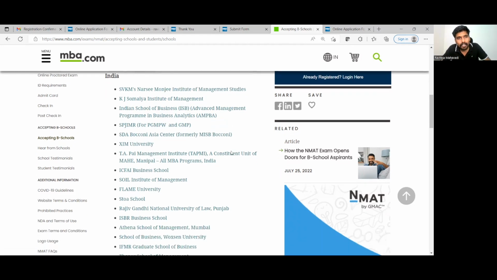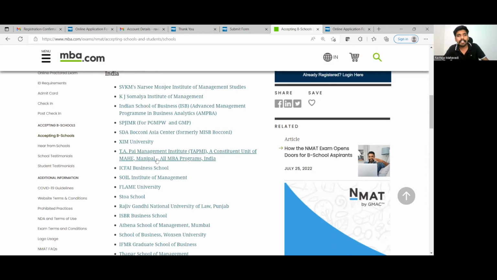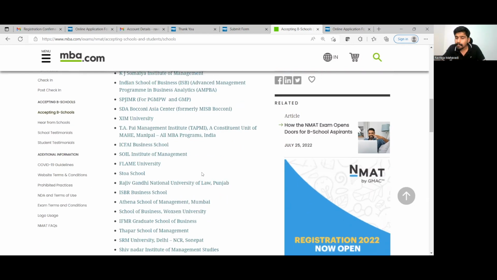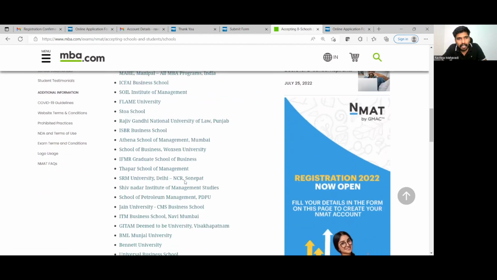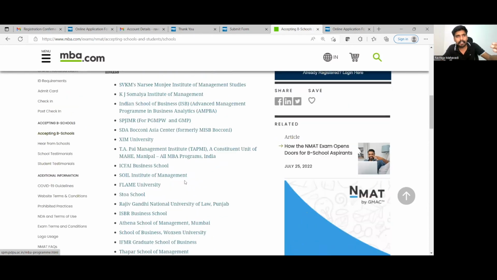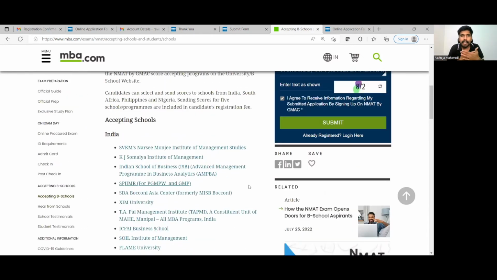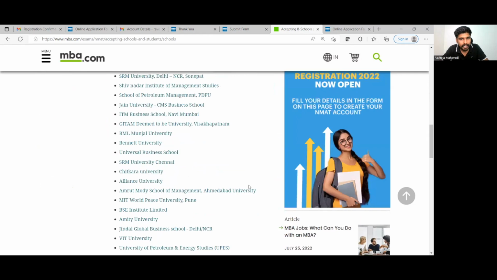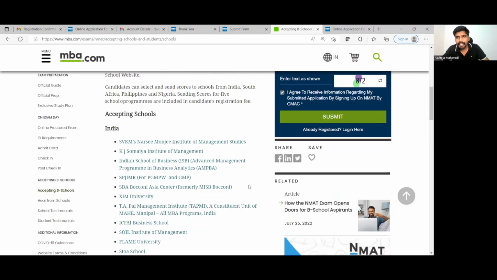Otherwise, you can see the other good institutes over here generally are TAPMI, T. A. Pai Management Institute. TAPMI is a very good institute that has been gaining impetus in the last few years. There is ICFAI Business School from Hyderabad, Shiv Nadar University. Then there are other B schools also that you can look at. But if I were to give my top 5, I will typically speak about NMIMS, KJ Somaiya, XUB, TAPMI, and probably IFMR from the list, which is a part of Krea University.